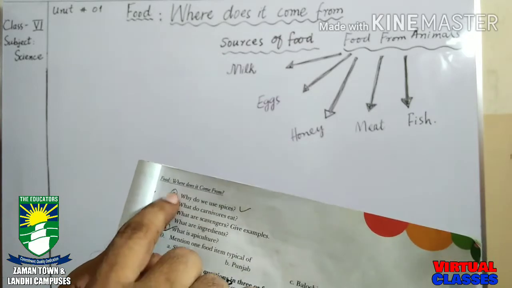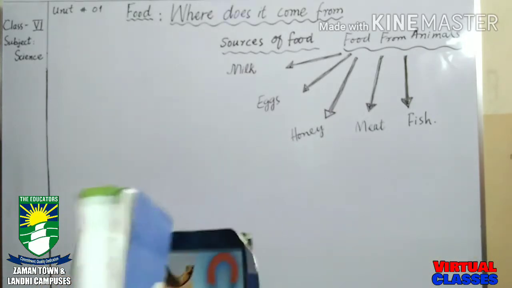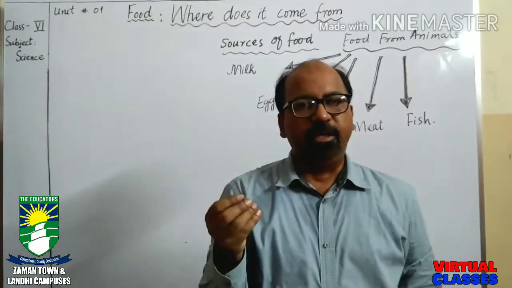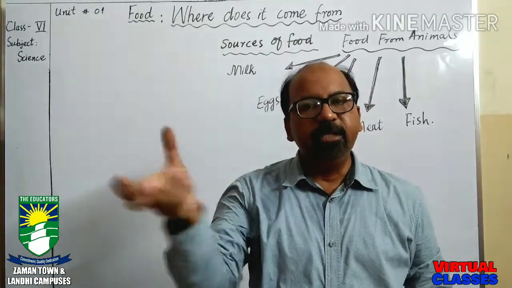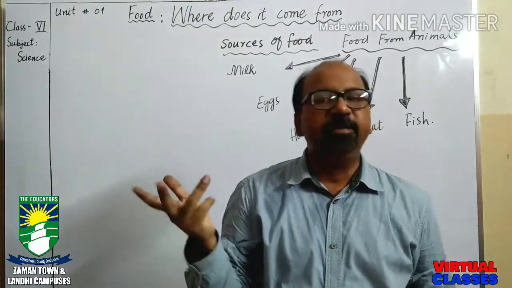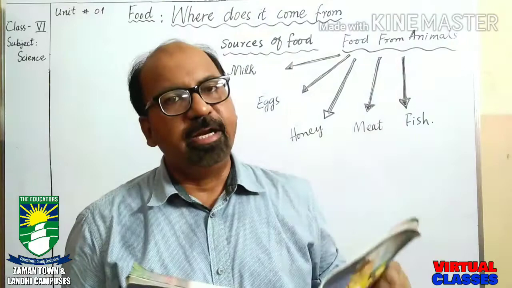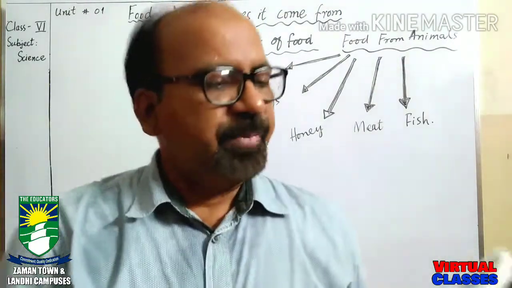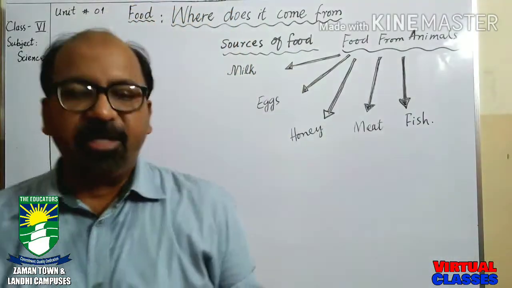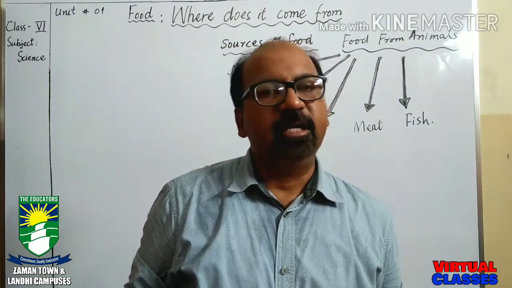Question number 5, and then question number 8. What are ingredients? For example, we are going to boil rice and water. We need two things, and these two things are called ingredients. How can we define ingredients? Ingredients are the things which are necessary to prepare any dish or recipe. And what is apiculture? I have already explained what apiculture is. Apiculture means the rearing of honeybees on a large scale.